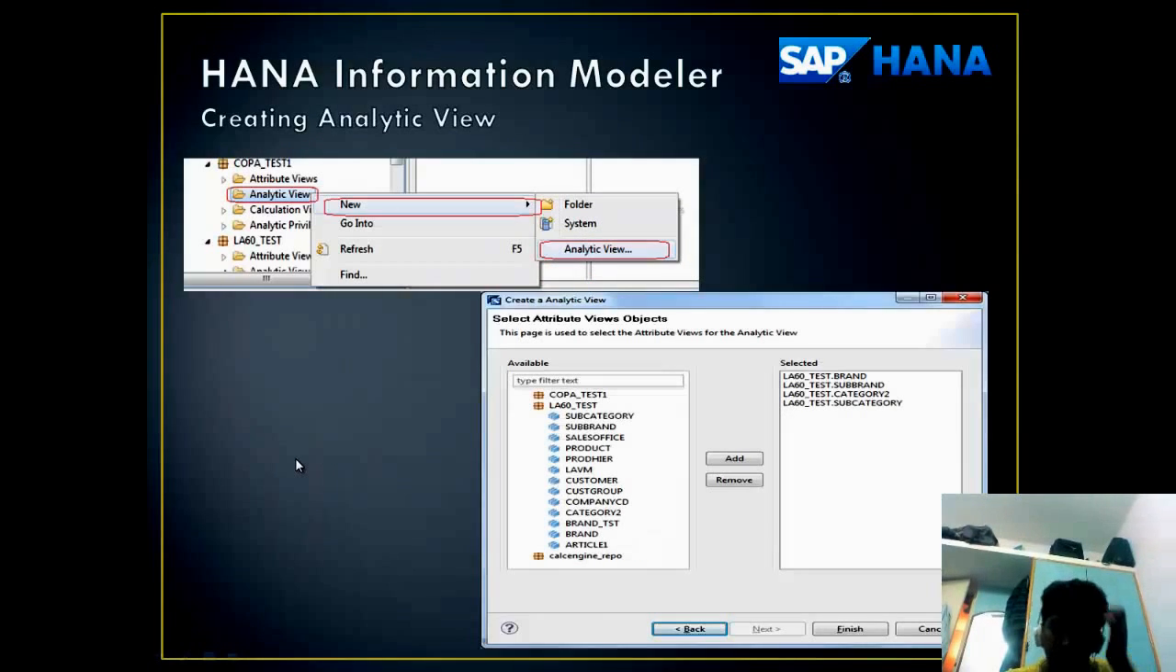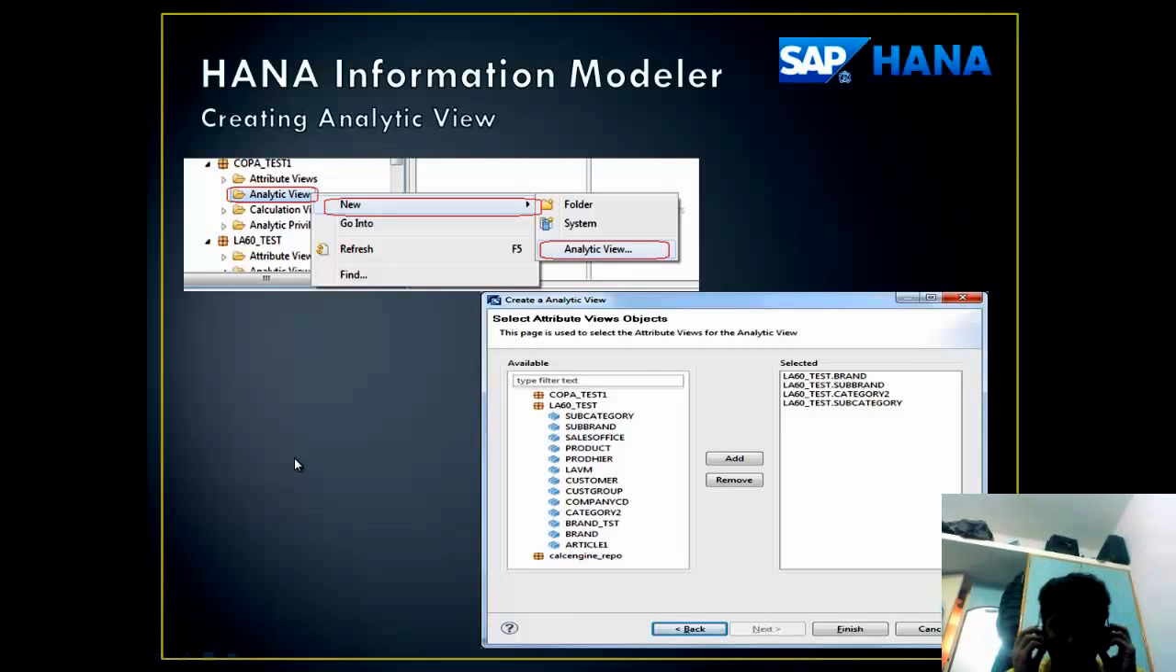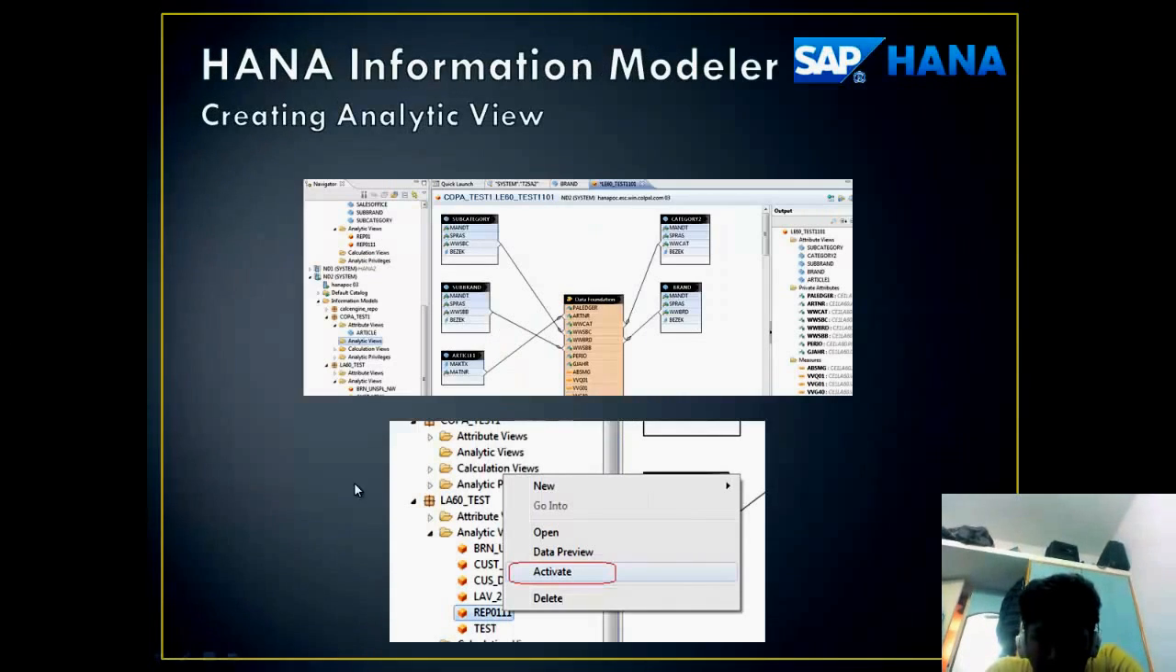The analytic view is similar to the attribute view. The basic difference between an analytic view and attribute view is that the analytic view is created using the attribute views itself. The attribute views just keep an account of all the attributes from a table which can be needed in an analytic view. The example can be shown in the next slide.